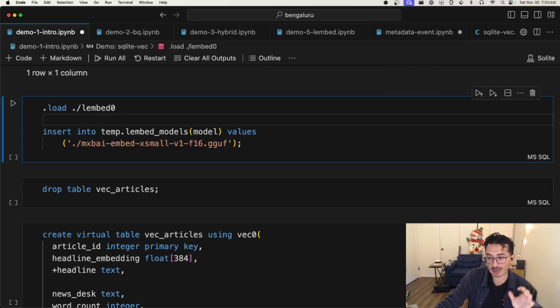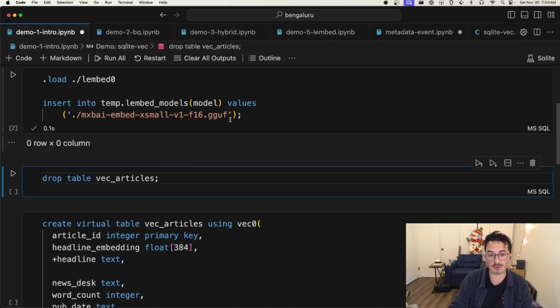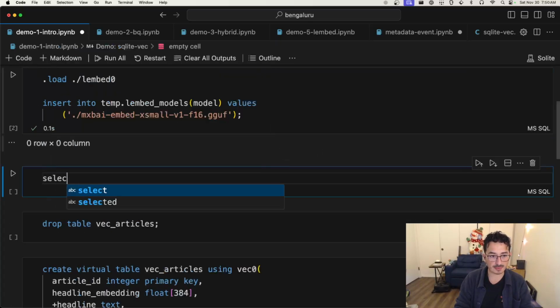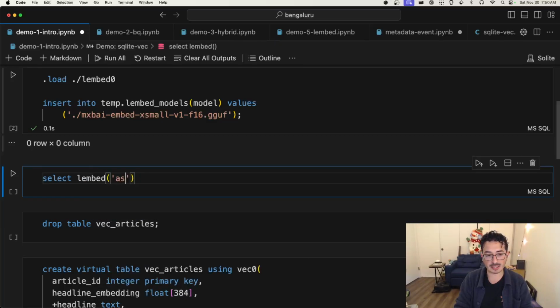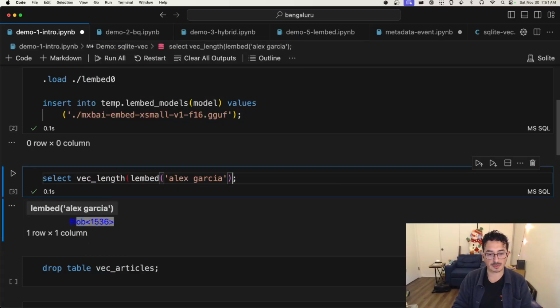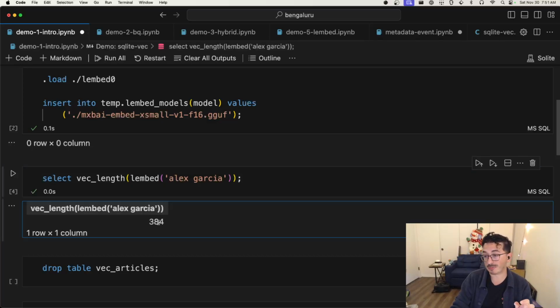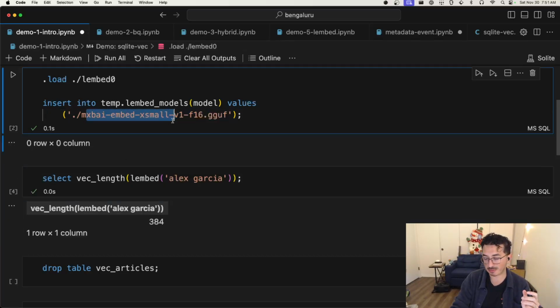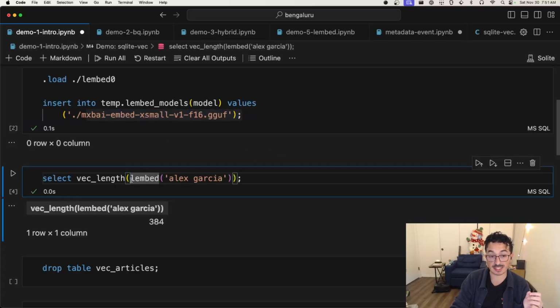So you provide it an embeddings model file, and in this case, sqlite-lembed is the one that we're using here. And this is this model right here. This is a file that is an embeddings model that we just load directly into sqlite-lembed, and we can use that to, as an example, call lembed on a piece of text like Alex Garcia, and it will return a blob. This is going to be a 384 dimensional vector because we're using the mxbai-embed-xsmall embeddings model, which has 384 dimensions. This is an SQL function that sqlite-lembed offers, where you pass in text and it returns a vector of 384 dimensions.